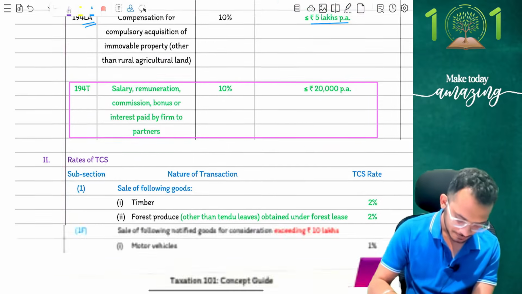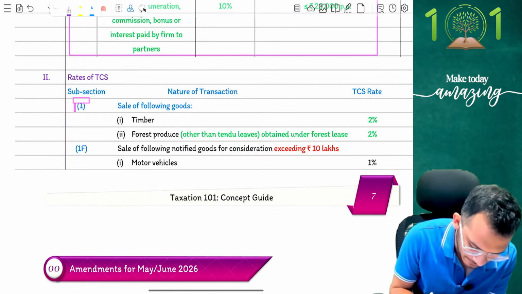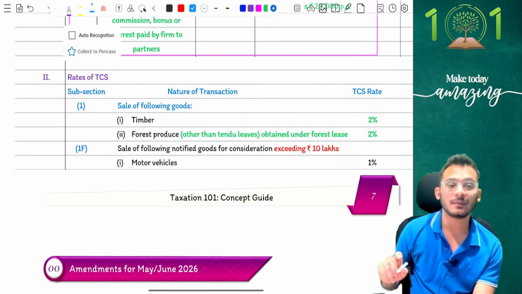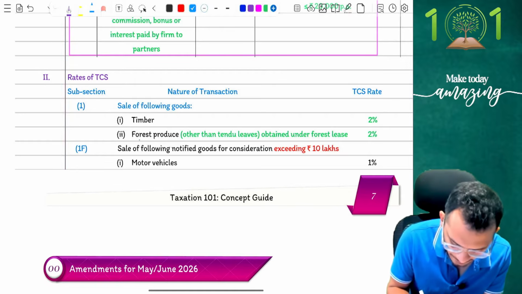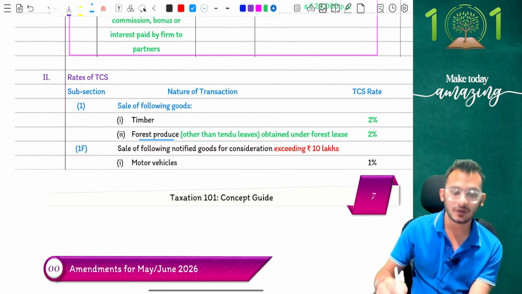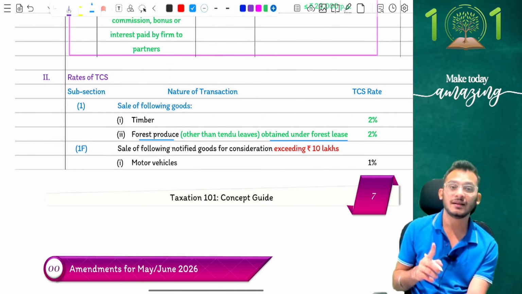Perfect. That moves with the TCS people. Now TCS has some really critical amendments, so please be mindful of TCS amendments. TCS amendments are as follows. First thing, they have come and clarified that there was something called forest produce. Now they have clarified that when it comes to forest produce, I will only be liable for TCS on forest produce if it is obtained under a forest lease.